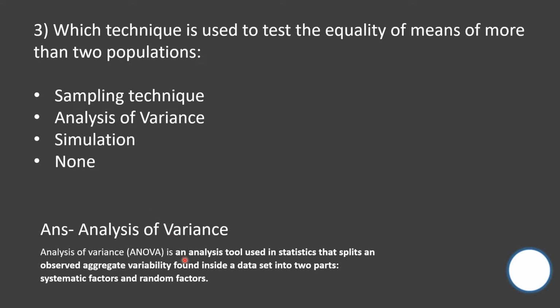See, the analysis of variance is an analysis tool used in statistics that splits an observed aggregated variability found inside a data set into two parts: the systematic factors and the random factors.